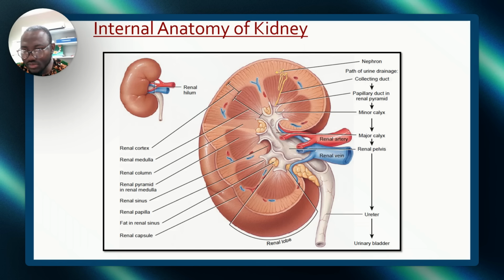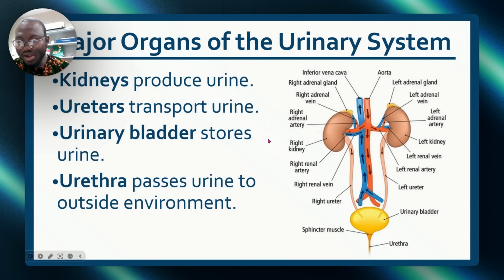Another question. They may also give you this diagram, or maybe the diagram of a human being, and they will tell you where is urothelium found. What do you tell them? The ureter and the bladder.